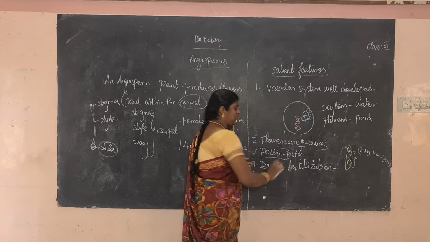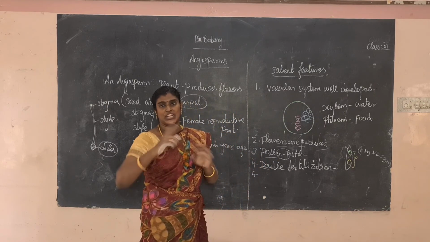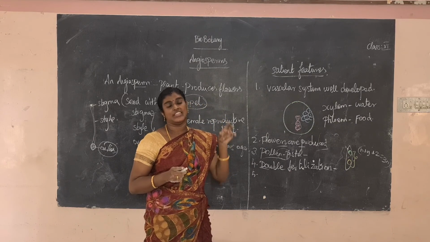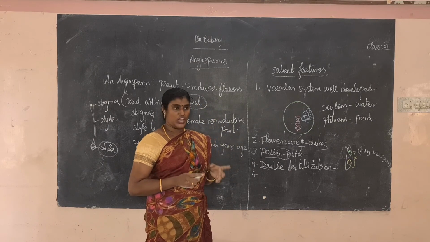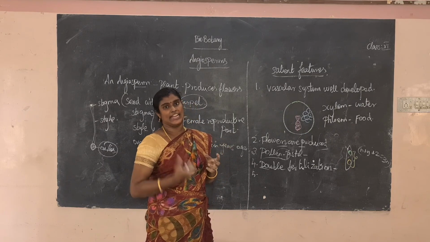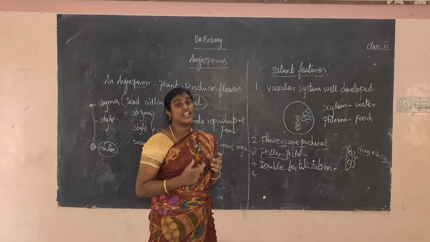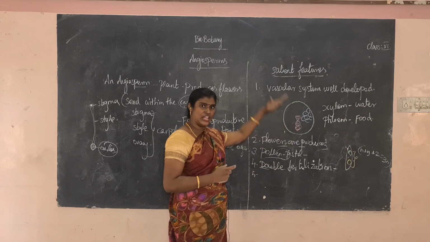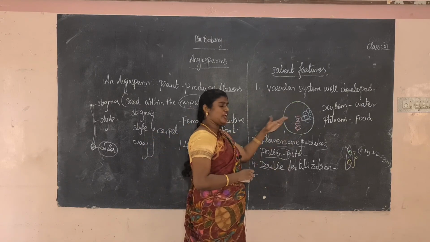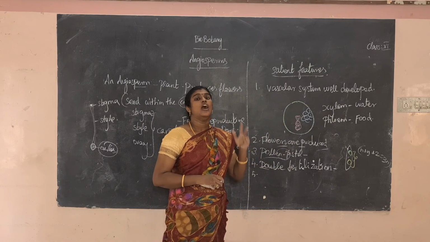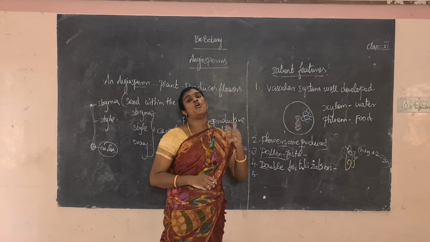Okay, next, double fertilization is present. What is the meaning of double fertilization? Both nuclei are involved in fertilization, and the endosperm is in a triploid condition. Do you understand the common characteristic features of angiosperms? Next, angiosperms can be classified into two categories, dicotyledon and monocotyledon.